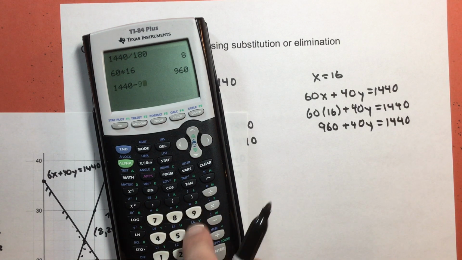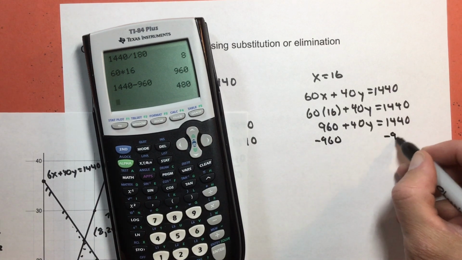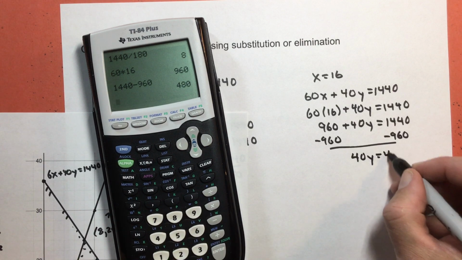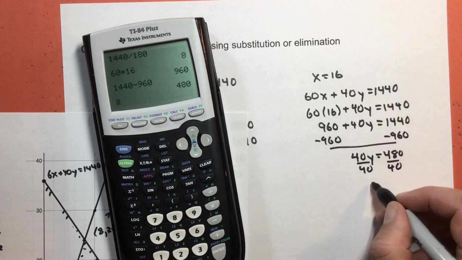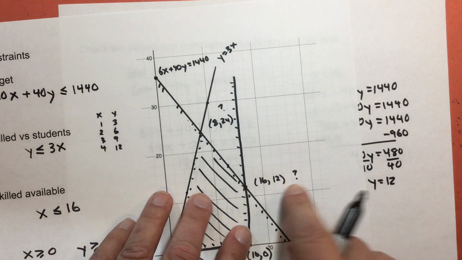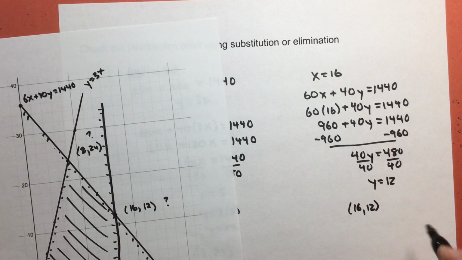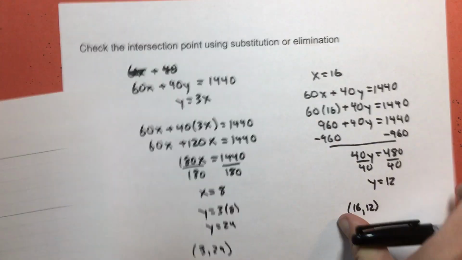1440 subtract 960. Divide by 40, and that one I can do in my head. I get y equals 12. So what do we think it was? 16, 12? That is correct. So I've used substitution to prove that the points that I had to kind of guess at, I had the correct guess. All right, everything's cool so far.